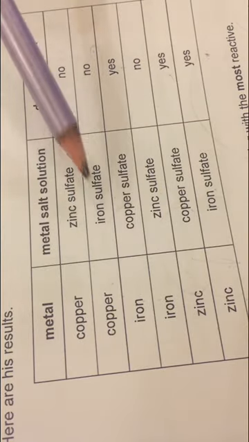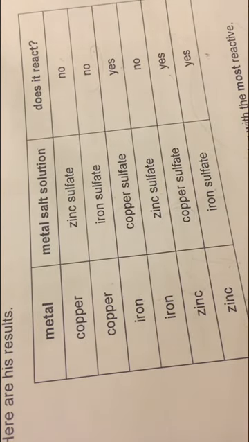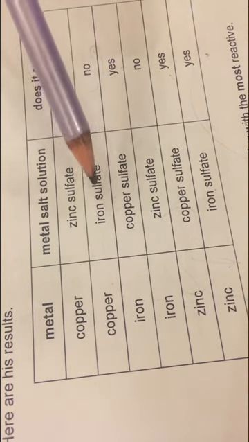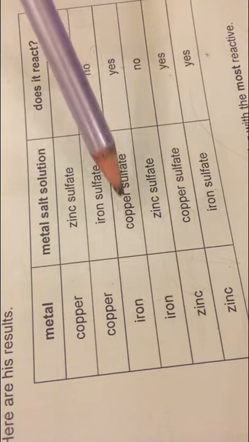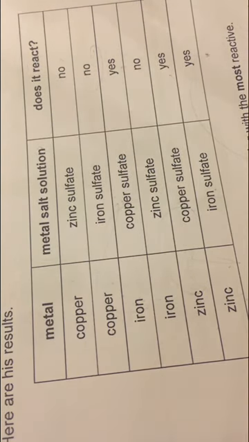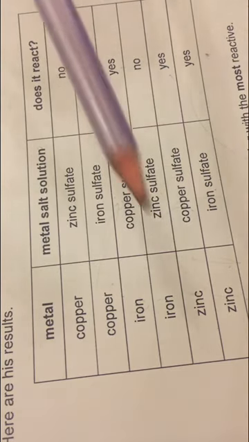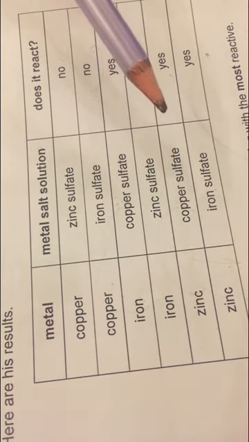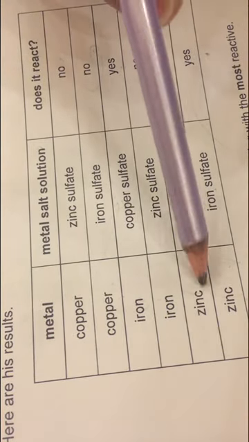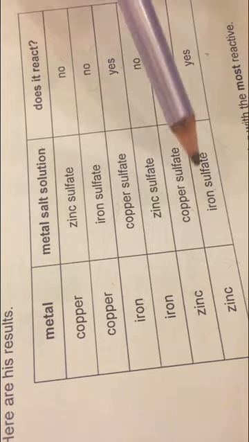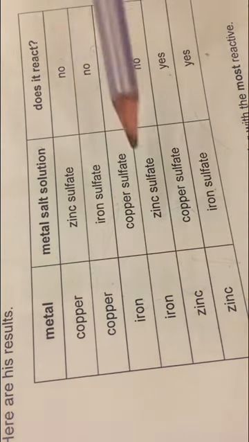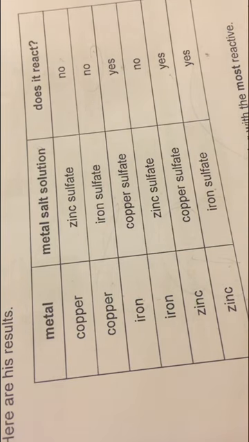Look at this. Copper and iron sulfate, also no reaction happens since copper is less reactive than iron, so it couldn't kick iron out. Iron, copper sulfate, iron can kick copper out, so reaction happens. Iron with zinc, no reaction since iron is less reactive than zinc. Zinc with copper sulfate, zinc kicks copper since zinc is more reactive than copper, so reaction happens, and zinc is more reactive than iron, so reaction happens here.